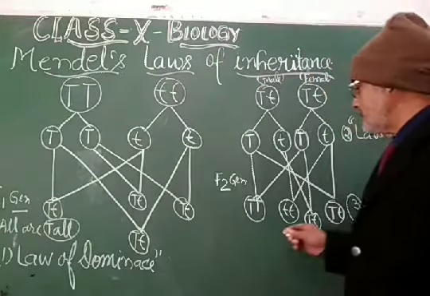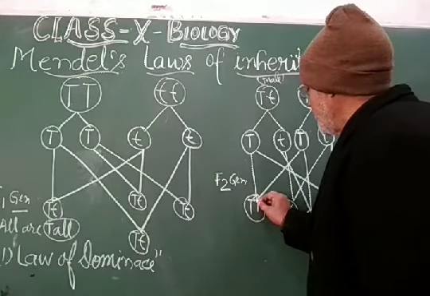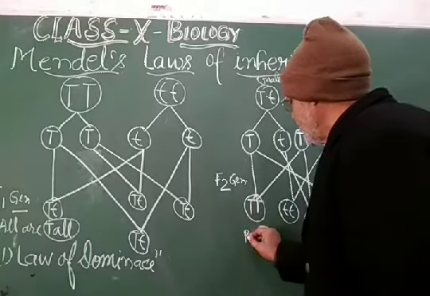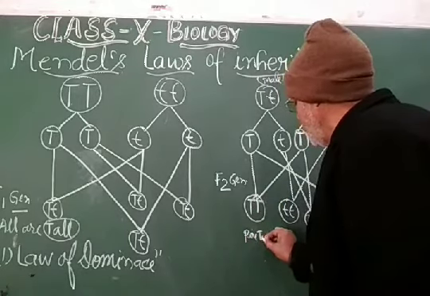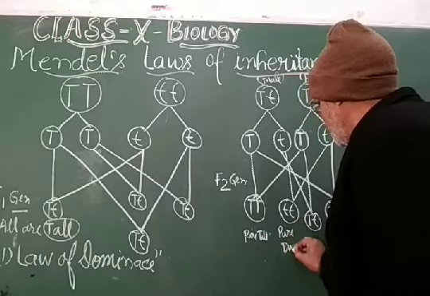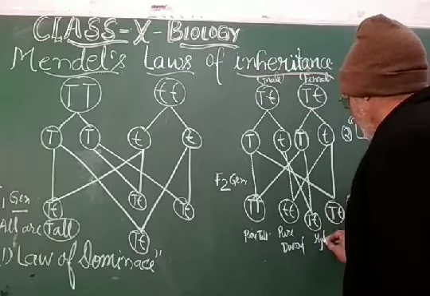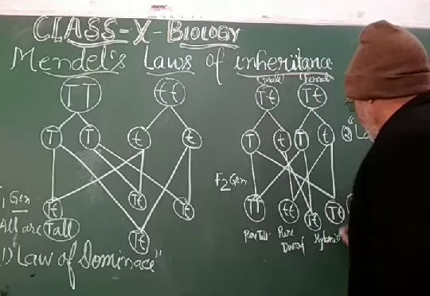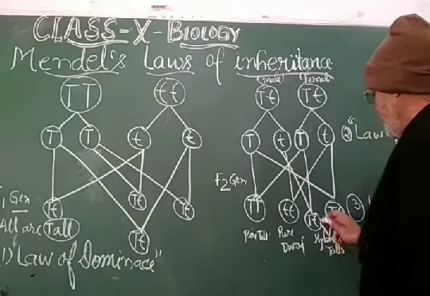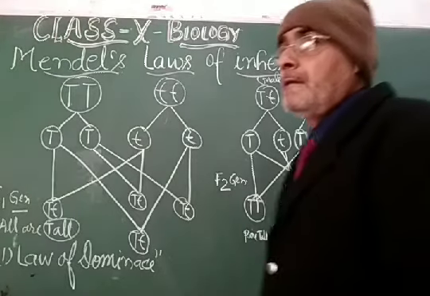Therefore, dear students, as a result of this law, this will be the pure tall, pure dwarf, and this will be the hybrid talls. This will be the hybrid talls. This will be the pure dwarf. This will be the pure tall.